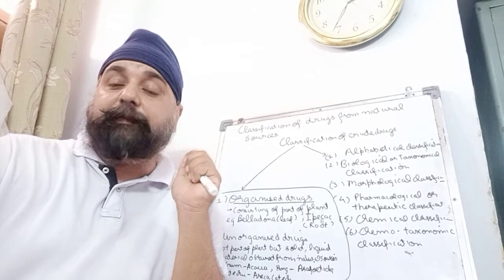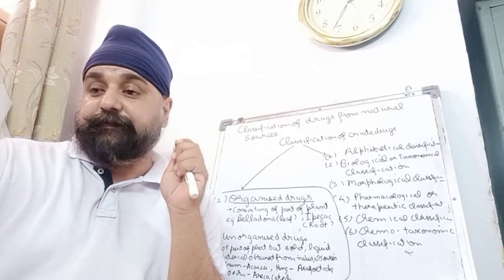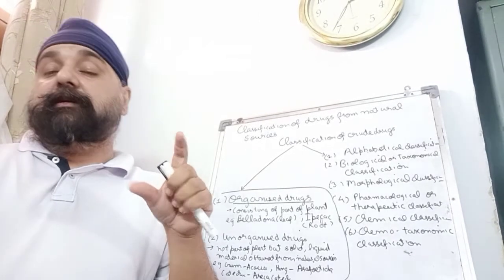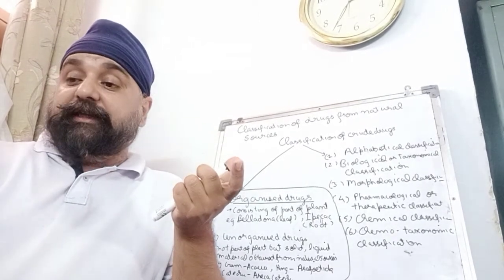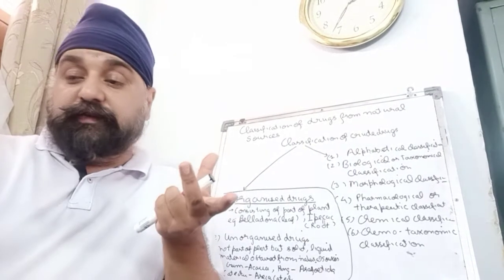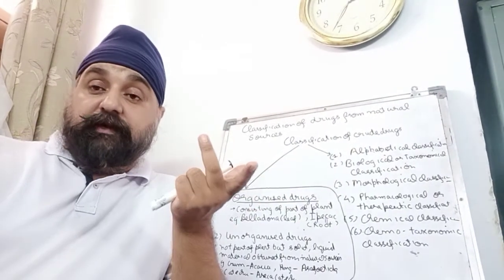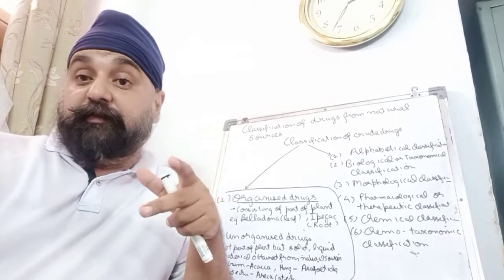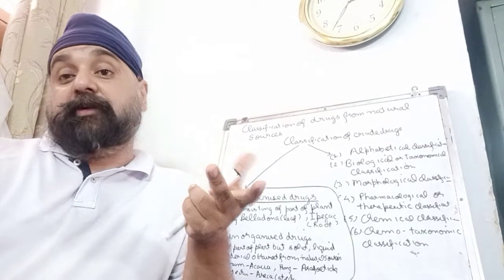Second system is biological or taxonomical system. Here we classify animals and plants based upon species, which genus it belongs to, which family it belongs to, and under which order that particular plant or animal belongs.